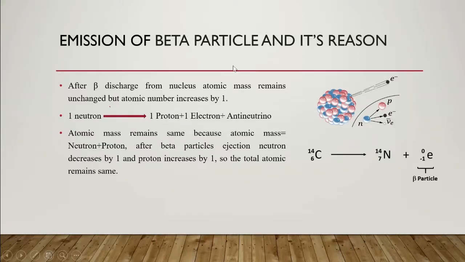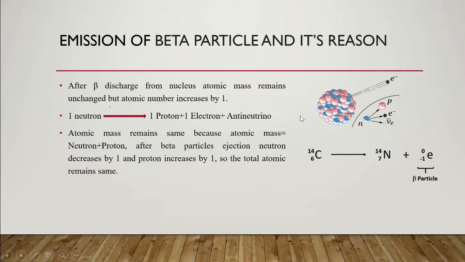Emission of beta particle and its reason. After beta discharge from the nucleus, atomic mass remains unchanged but atomic number increases by 1. So why is this beta particle emitted, and why does the atomic mass remain unchanged while the atomic number increases by 1? What happens in the nucleus? One neutron is converted to one proton, one electron, basically the beta particle, and one antineutrino.